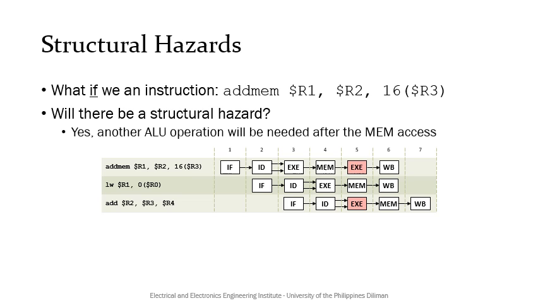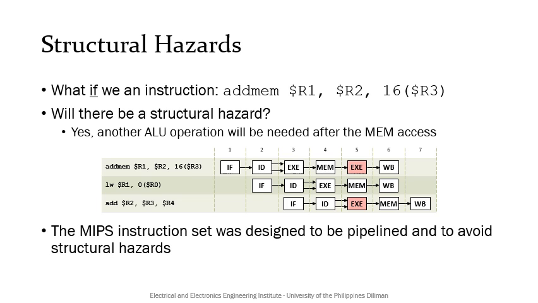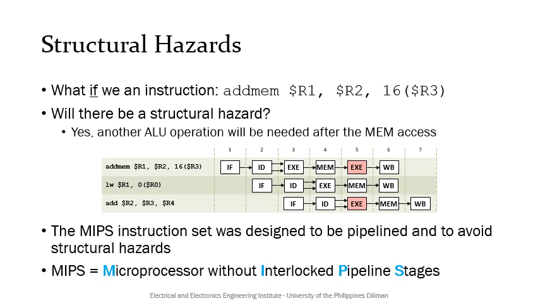Why then do the structural hazards we discussed not actually occur in our MIPS data path? Well, it is because the MIPS instruction set was specifically designed to be pipelined and to avoid structural hazards. MIPS simply stays true to its name, which stands for microprocessor without interlocked pipeline stages.